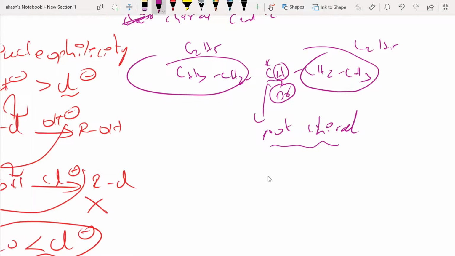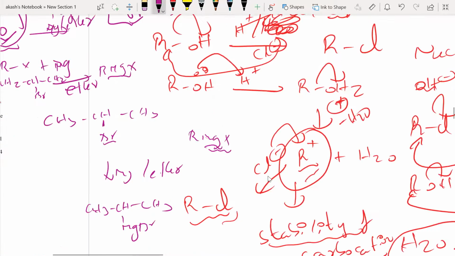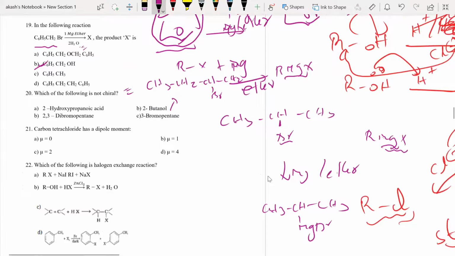Okay, right. So I think other options will definitely have a chiral center for sure. So the answer to this question would be C. Okay, it should have been D, I guess. I think there's a printing mistake here. C or D, the answer is 3-bromopentane. That's what I have to know.